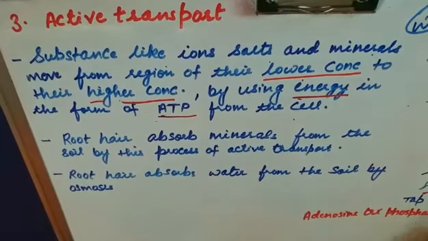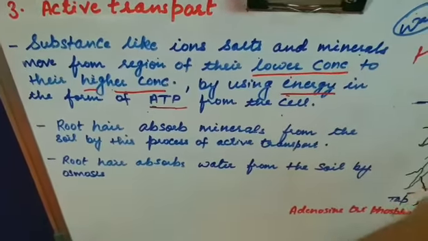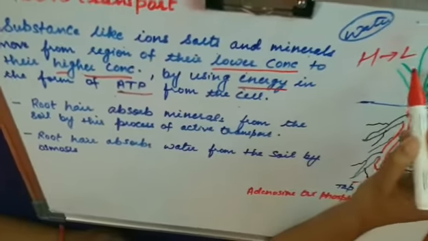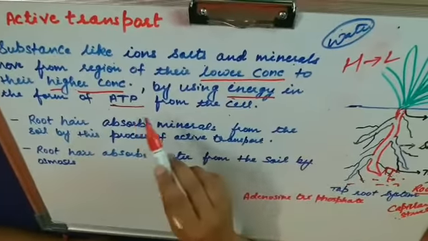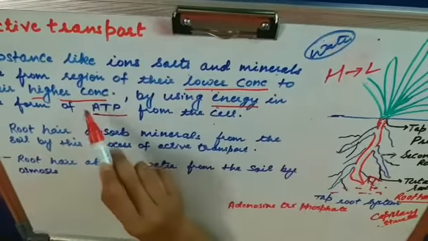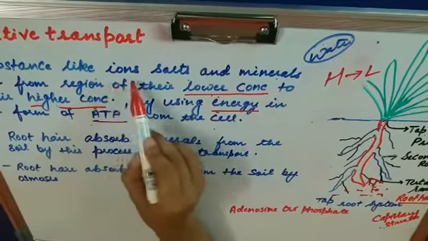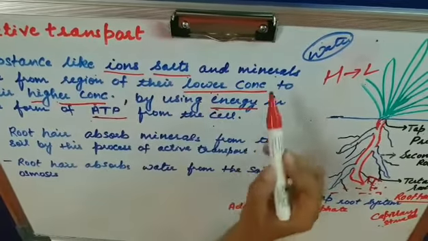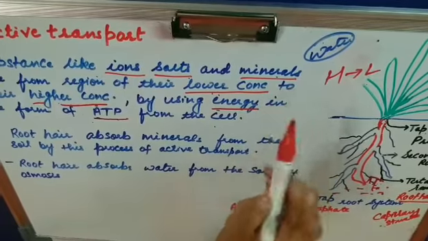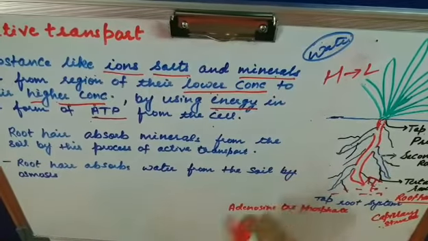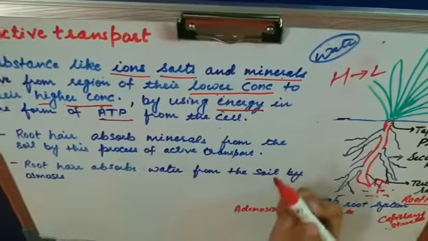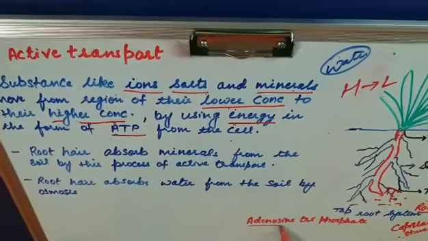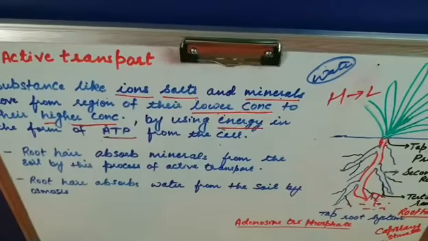In osmosis we deal with water and the movement is from higher to lower concentration, but in active transport the movement is from lower to higher concentration, and we use energy from the cell itself, that is ATP, adenosine triphosphate.